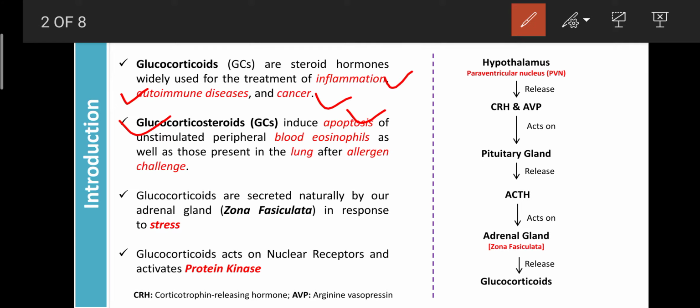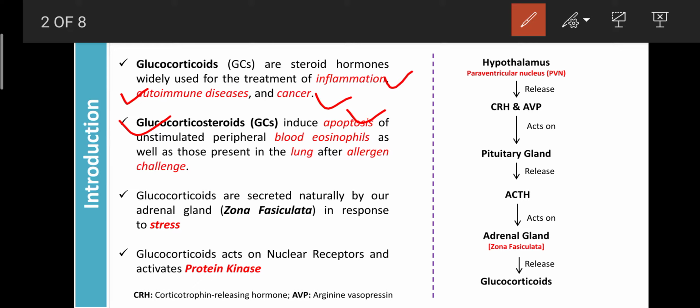They are involved in causing allergy in the lungs, especially asthma. Apoptosis means the natural death of the cell. Glucocorticoids can initiate eosinophil death, and those cells are involved in causing asthma. That's why glucocorticoids are the first line drug, or drug of choice, commonly used in the treatment of asthma.